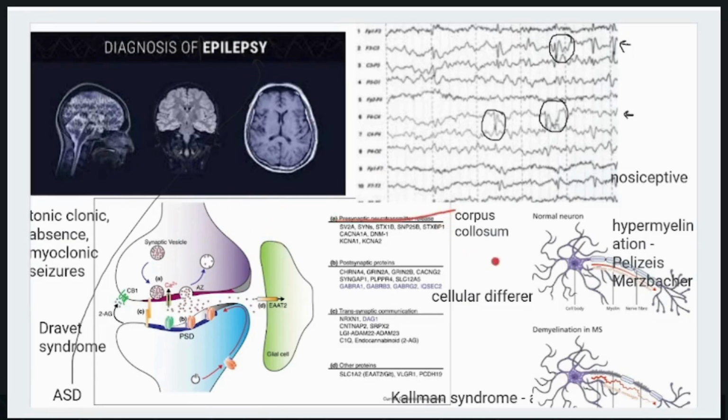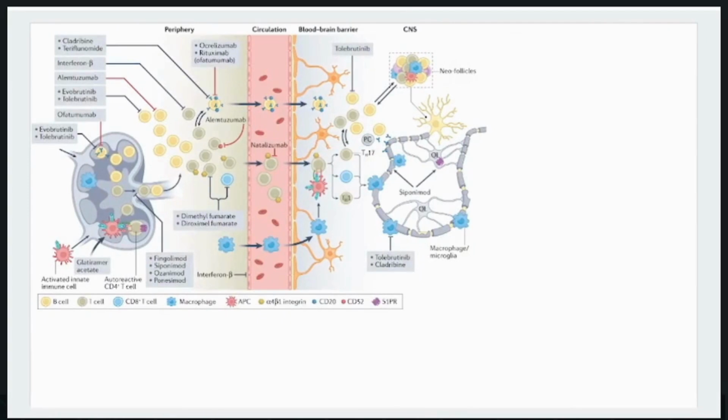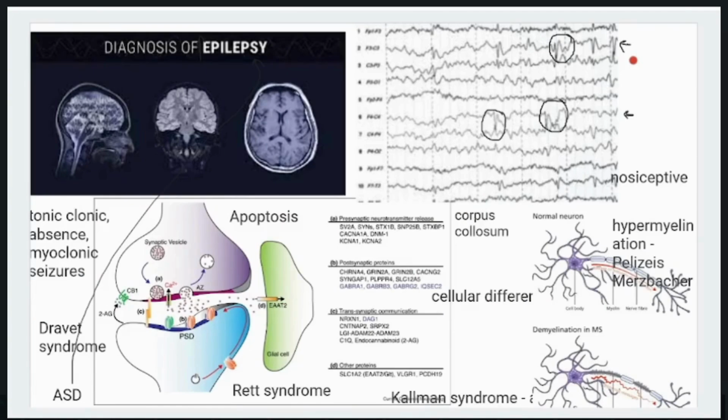Programmed cell death. During development, the nervous system generates more neurons than are ultimately needed. Apoptosis selectively eliminates excess neurons to refine the nervous system. Neurons that fail to establish proper synaptic connections or receive insufficient trophic support, such as from nerve growth factor, undergo apoptosis. Rett syndrome, a neurodevelopmental disorder primarily affecting girls, is caused by a mutation in the MECP2 gene.